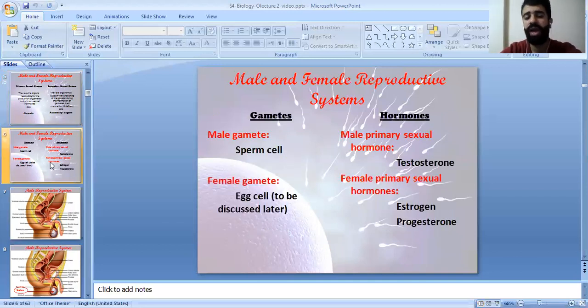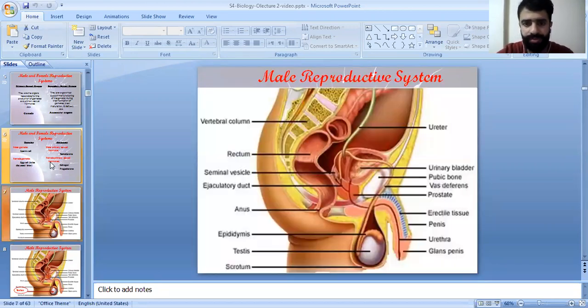So here we have gametes. The male gamete is called the sperm, while the female gamete is called the egg cell. This will be discussed later in the coming sessions. And the hormones: the male primary sexual hormone is called testosterone, and the female primary sexual hormones are called estrogen and progesterone.